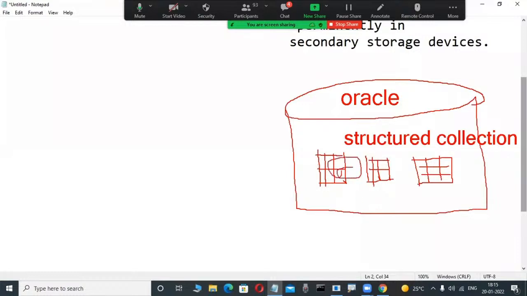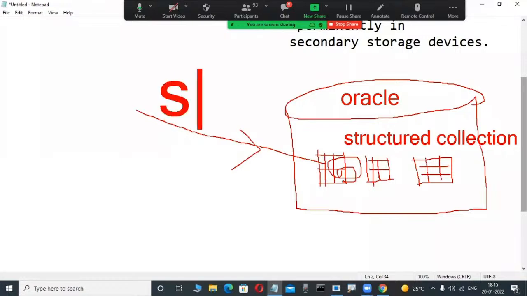Once a structured collection of data is there, to operate this data some language is required. What is that language? Maybe anybody has an idea? SQL is a language, Structured Query Language. Through this language we operate this structured data in relational databases.